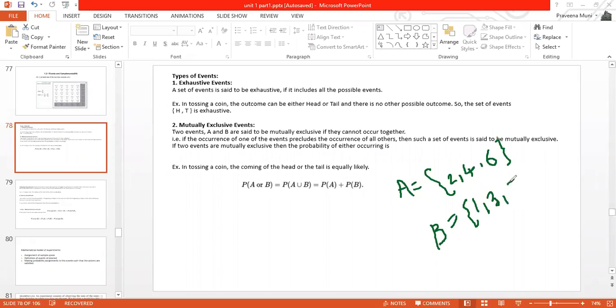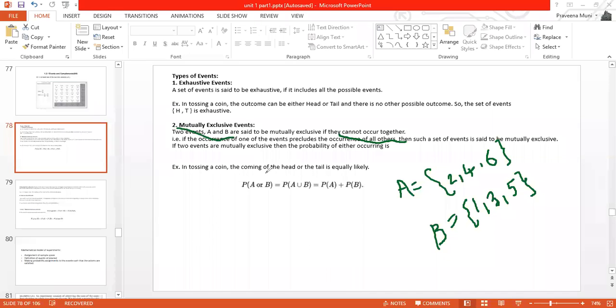We are checking for odd numbers when you throw a die. So what are the values here? 1, 3, 5. So if you check event A and event B, these two events cannot occur together. Event A is checking for even numbers, event B is checking for odd numbers. That is why these two events cannot occur together, so these two events are called mutually exclusive events.